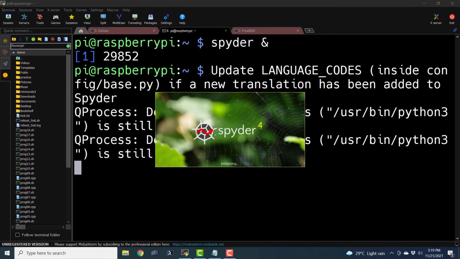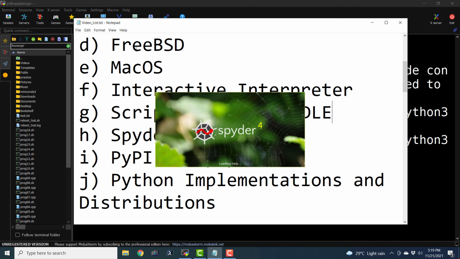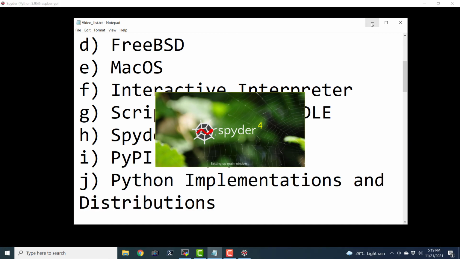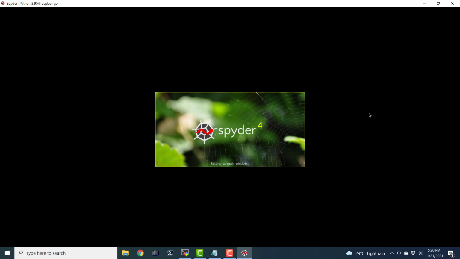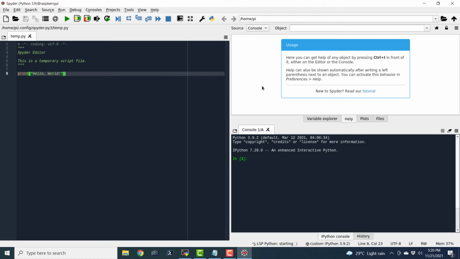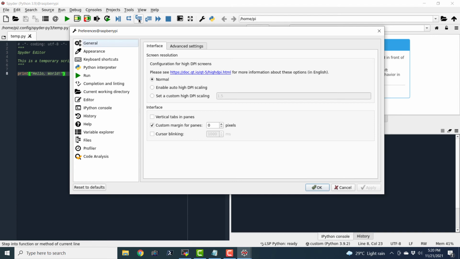So let us wait for a moment, and meanwhile we can review our progress. So we are here at Spyder IDE, and I guess 2 more topics are left to be explored. So let us be patient and let it launch the Spyder IDE. So here we can see that it has changed the theme. Oh, it hasn't changed the theme. That is strange. Let me go to the spanner symbol again. So it hasn't changed the theme fully. So let us see various options.